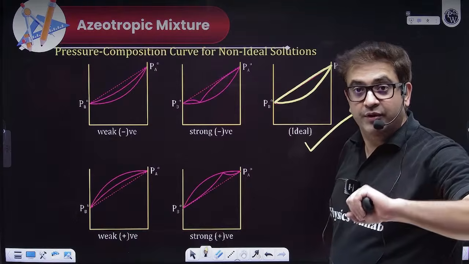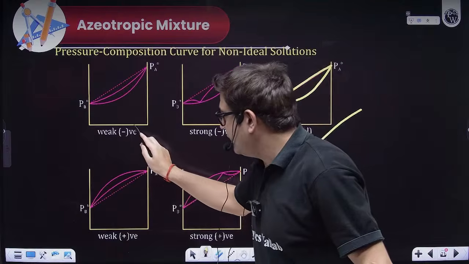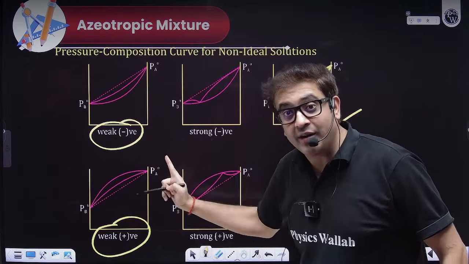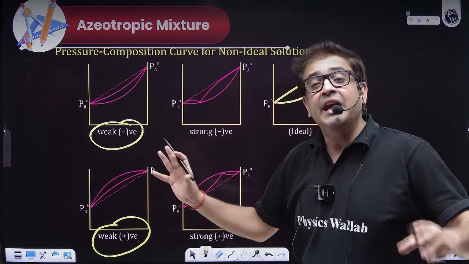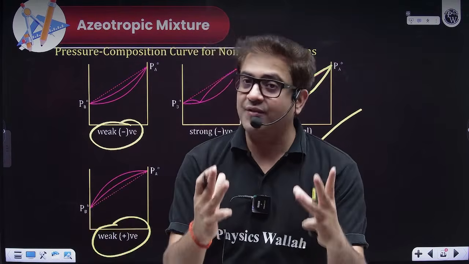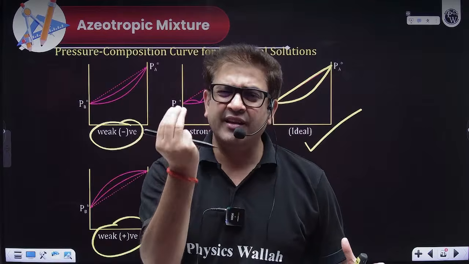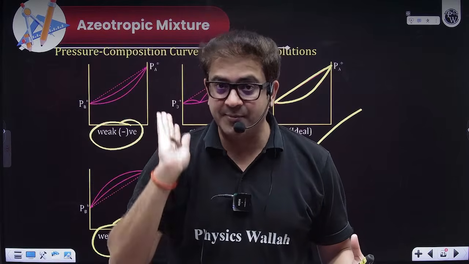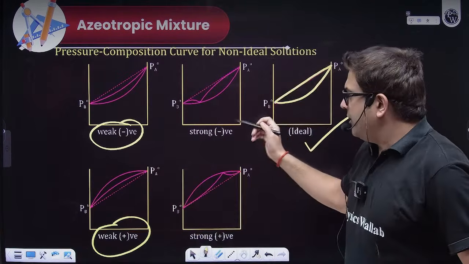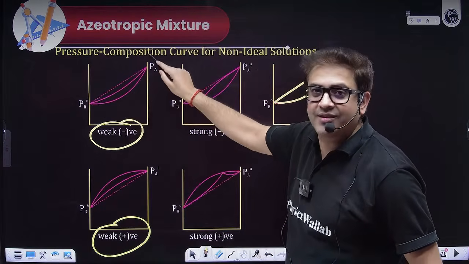Now, sir, that means this is the graph for an ideal solution. But sir, in nature we do not have ideal solutions; we only have non-ideal solutions. If you plot this graph for a non-ideal solution, no matter whether it shows negative or positive deviation, if it is weakly deviated, as in the intermolecular attractions are weak, that means it is weakly deviated from Raoult's law, as in the pressure of the solution is slightly more or less than calculated by Raoult's law, then we get this graph. The curve was just the same, but instead of the straight line, for XA also I have got a curve.